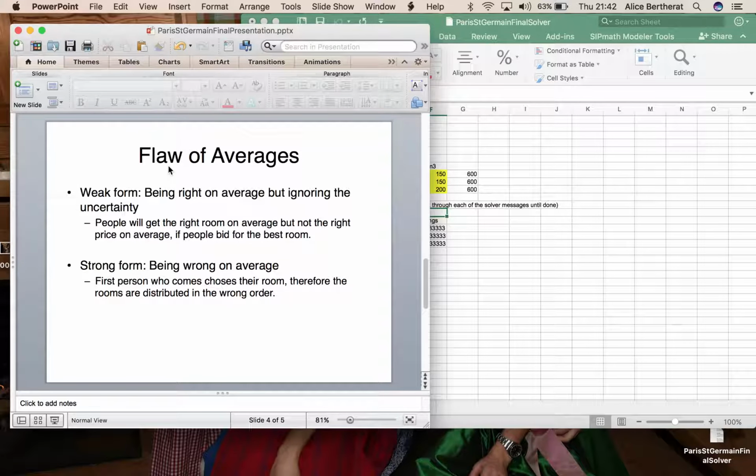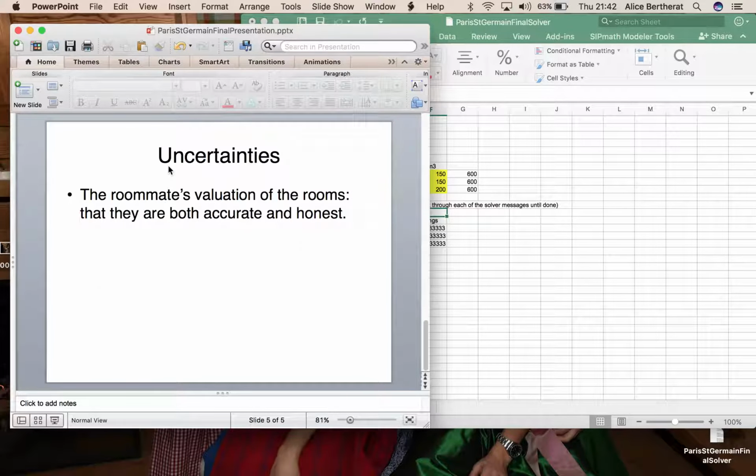Great. So for the flaw of averages that this program solves, the weak form is being right on average but ignoring the uncertainty. So what this does is if people bid for the rooms, they'll get the right room on average, but people will not be paying the right price on average. And the strong form, which is being wrong on average, so some rooms are distributed based on a first come first served basis, so that doesn't take into account different prices, and on average people will get the wrong rooms. And then just for the uncertainties, we're just assuming that all the roommates are both accurate and honest, which is a difficulty but an assumption we're making.